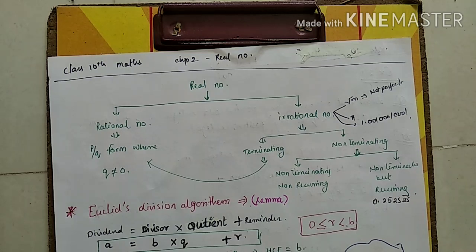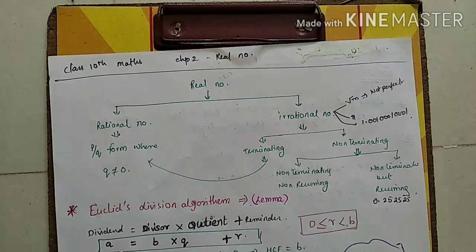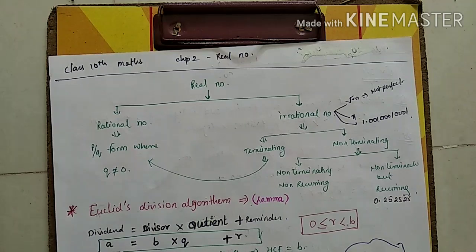In real numbers, there are some terms we have to solve. Just understand how to use the Euclid division algorithm. By using Euclid's division algorithm, we have to find the HCF. What do we have to find? HCF. It is very easy, just understand what I am doing. I am writing one question here to understand. We have done division in the number system chapter in 9th class. It is the same, but here we are applying some terms.